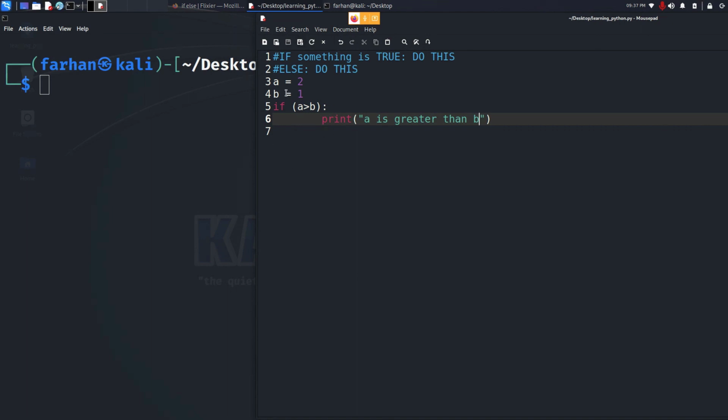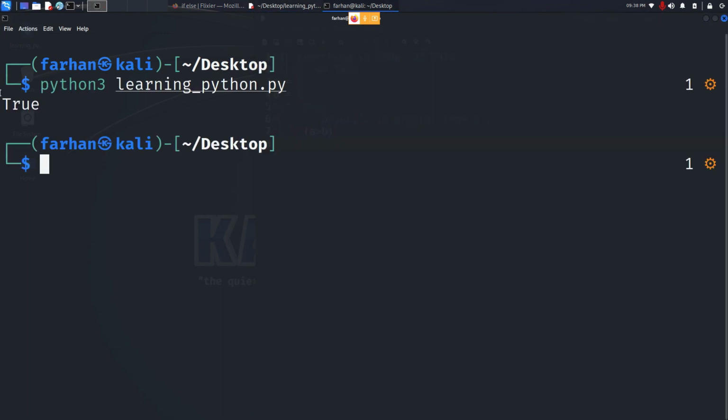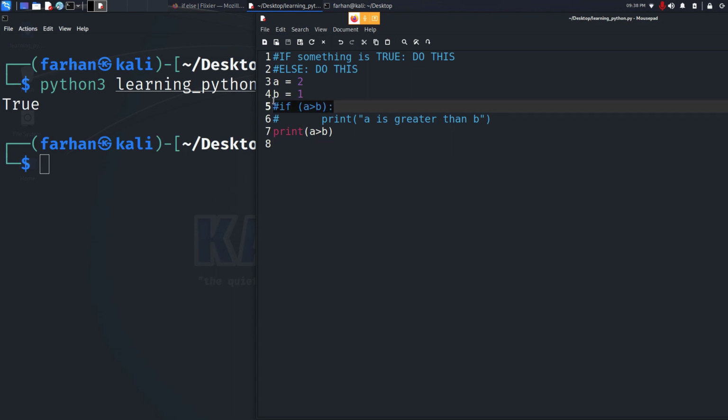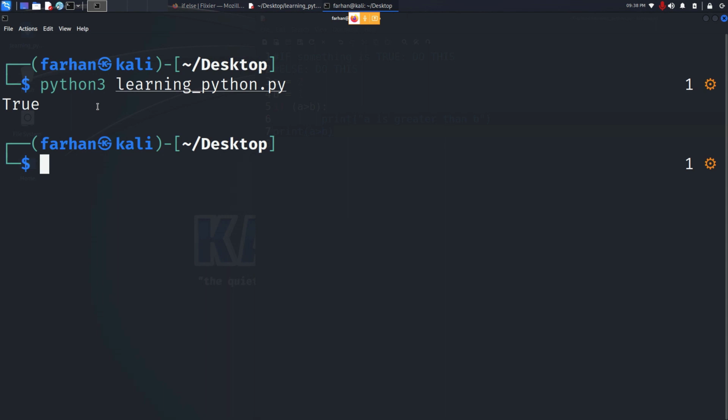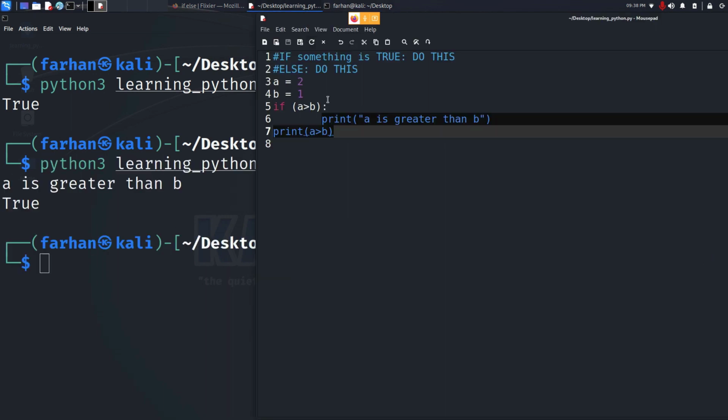So what am I saying right now? I'm saying that if 2 is greater than 1, if this statement is true, then print a is greater than b. I can check whether this statement was true or not if I comment out this line and type in only print a greater than b, save my file and then run my code. I get the output true. So it means that this statement is true, right? So this statement should be printed, right? So let's check. We can see that since this statement is true, that's why it got printed: a is greater than b.